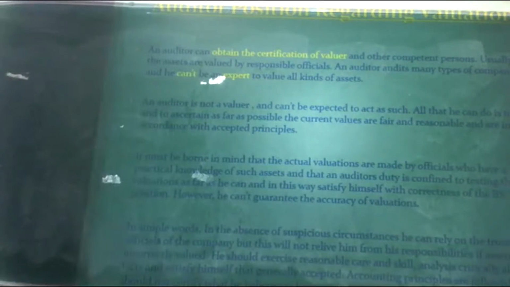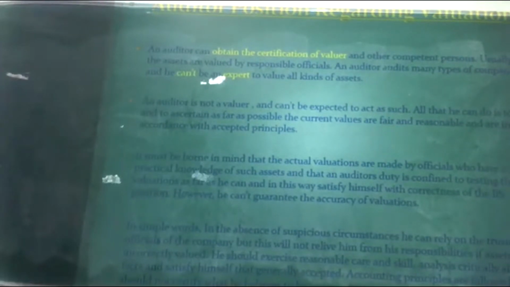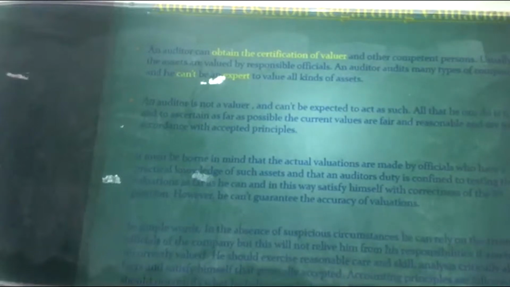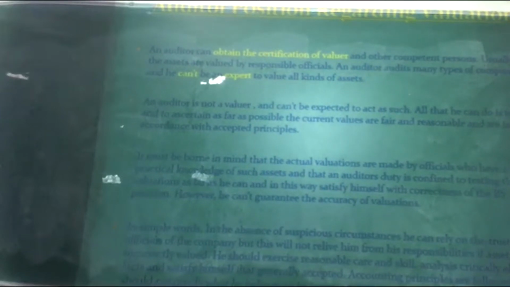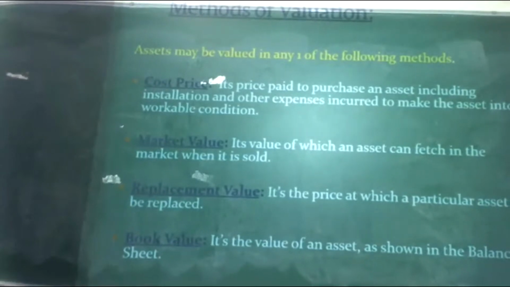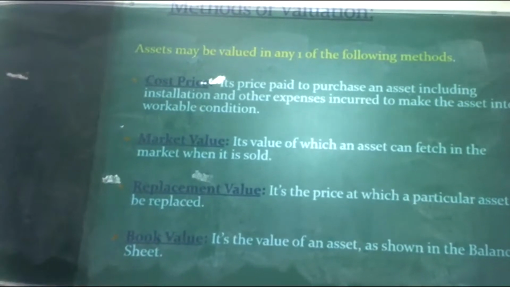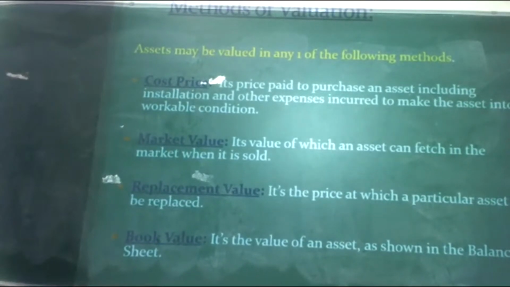These are the auditor's position when the company is going to do the valuation procedure. The valuation procedure is only done for the assets, but not for the liabilities. We'll see the next concept. What are the methods of valuation? See, assets may be valued by any one of the following methods.